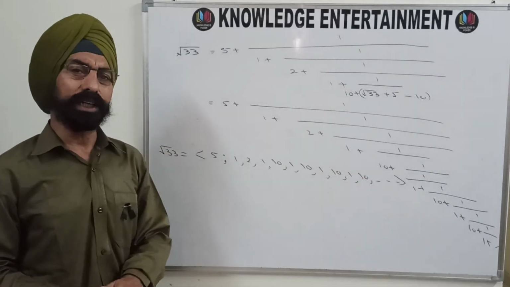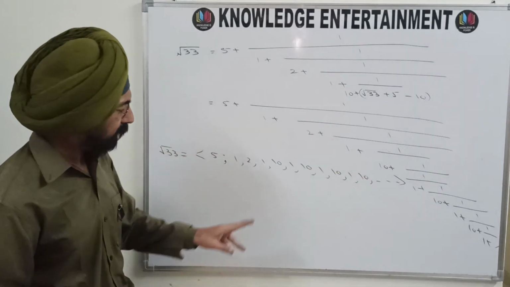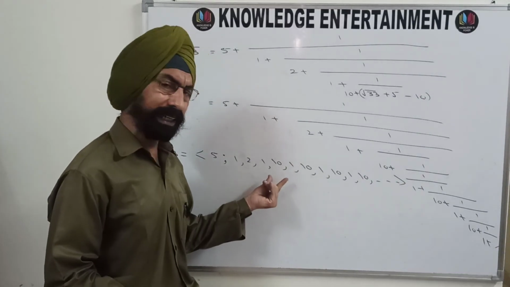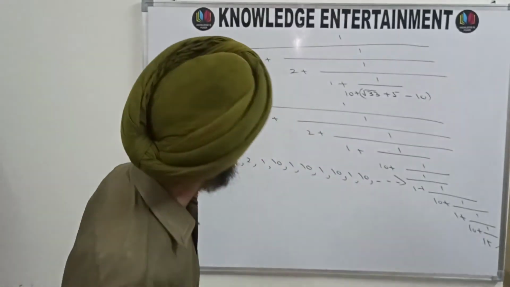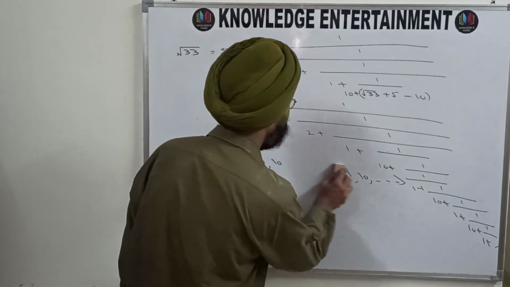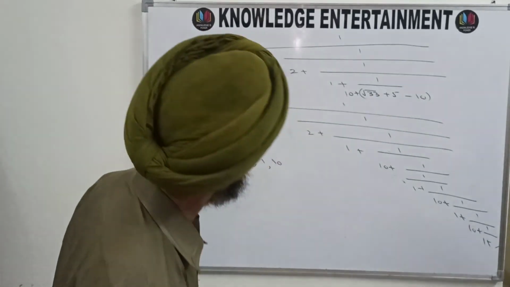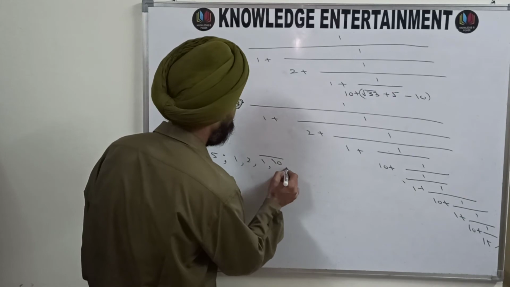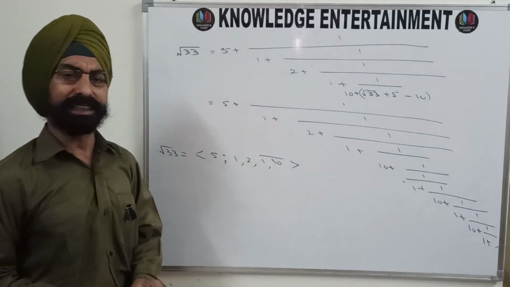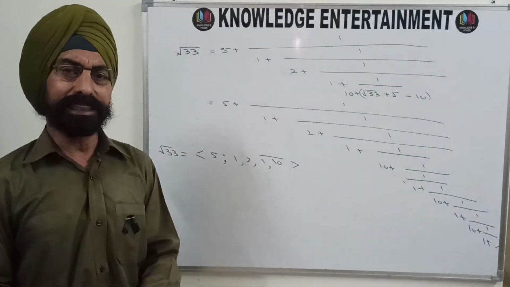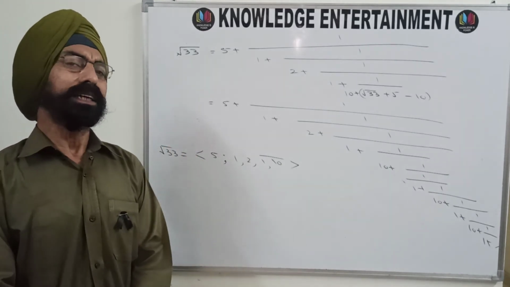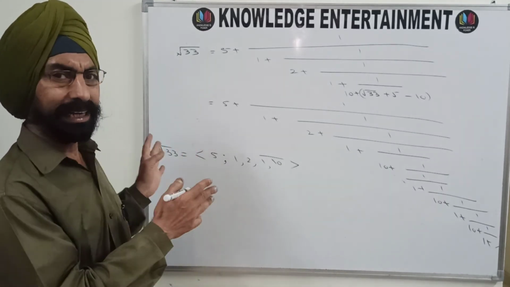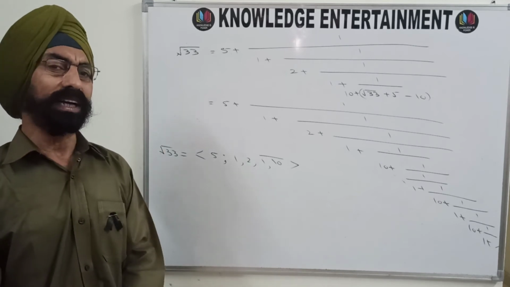This will be continued infinitely. Now this 110 is repeating again and again, 110, 110, 110, 110. So what we do, we write it as 110 bar. We write it like this. That means this 110 is being repeated again and again. And in this form, this continued fraction is called a periodic continued fraction.